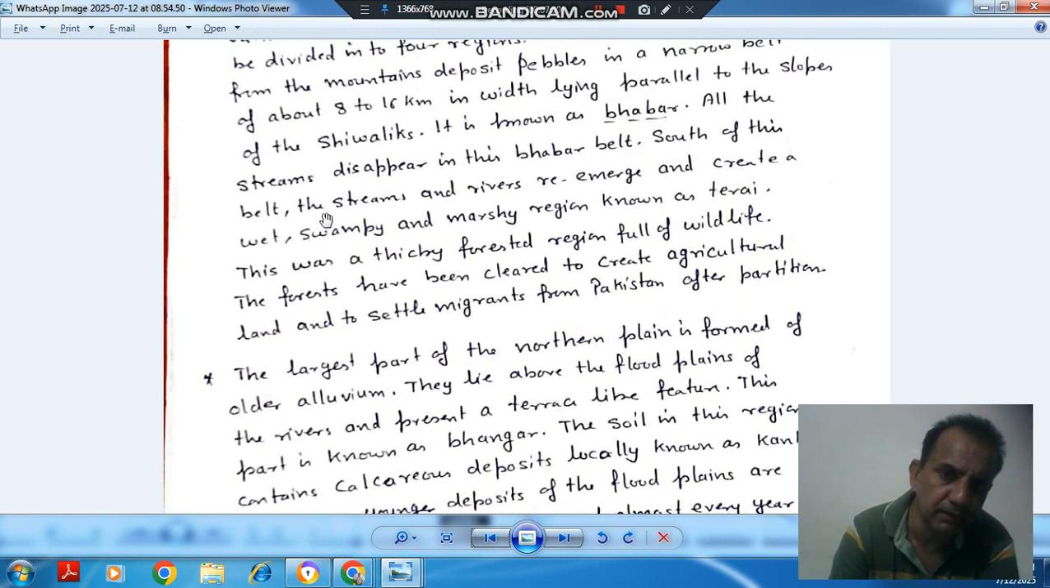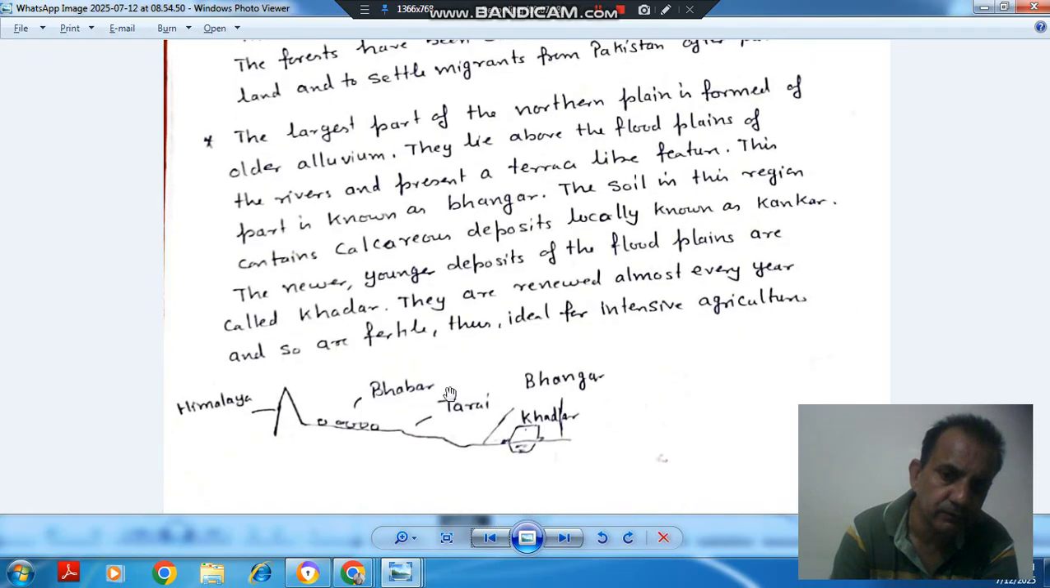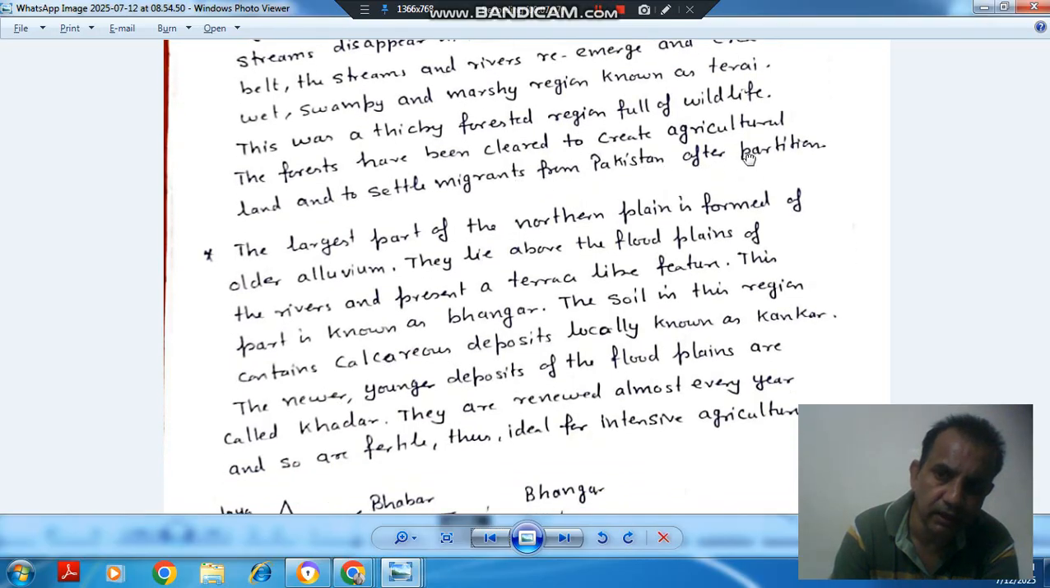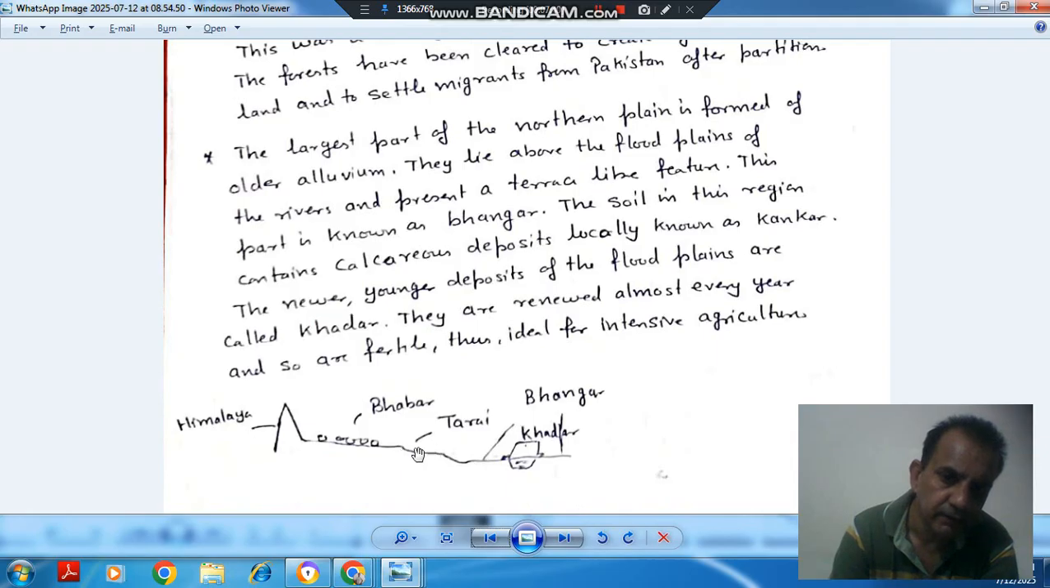South of this belt, the streams and rivers re-emerge. Initially, the stream will split, and then after some distance, they will re-emerge and create a wet, swampy, marshy region known as the Tarai region. So this is your Tarai region. This was a thickly forested region full of wildlife. The forests have been cleared to create agricultural land and to settle migrants from Pakistan after partition. So this is the Tarai region, and it is a productive region, and this is the Bhabar region.